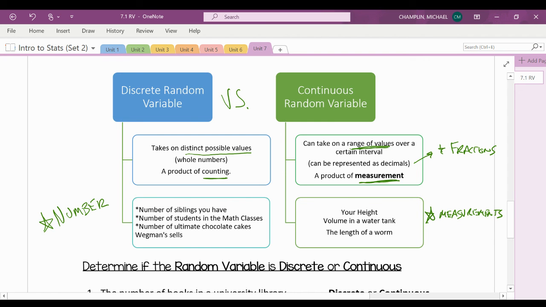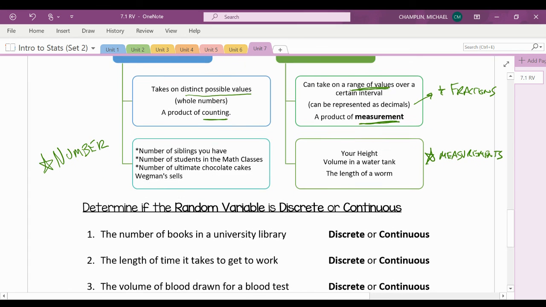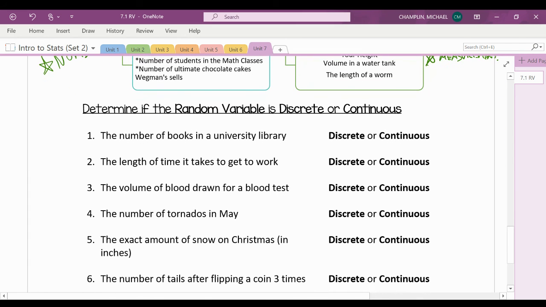All right. Let's do a couple examples. So for the next section, determine if the random variable is discrete or continuous. So the first one says the number of books in a university library. Keyword, number. So if it has a number, it must be discrete. Number 2, the length of time it takes to get to work. Well, length and time are measurements, so this is going to be continuous.